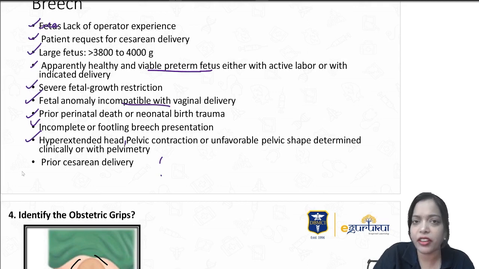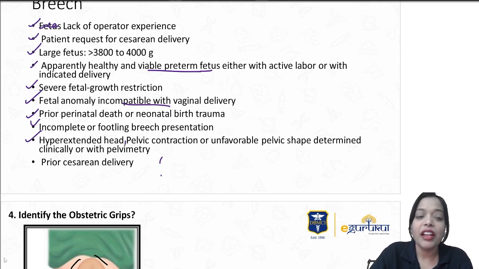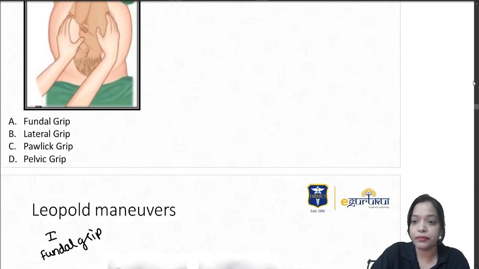CPD or contracted pelvis is by default an indication for cesarean section. Apart from that, hyperextended head. So when you have a hyperextended head or star gazing breech, as the baby is seeing the star, the engaging diameter of the fetal skull becomes more, and there is a chance of the after-coming head being stuck. And prior cesarean delivery also, we go for a repeat cesarean section. So these are the indications for cesarean section, not breech on perineum.